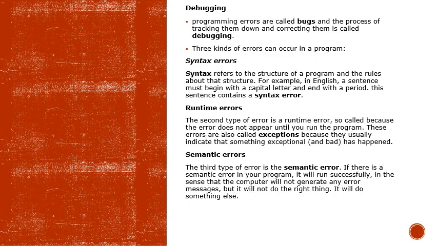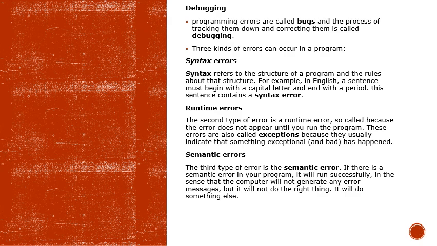This is a very important component that we need to know. First, before we talk about debugging, we need to know about bugs. Bugs are just errors in the programming language, or programming errors. They are referred to as bugs. And the process of tracking them down to correct them is called debugging.